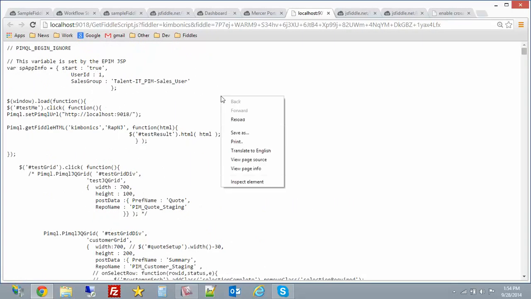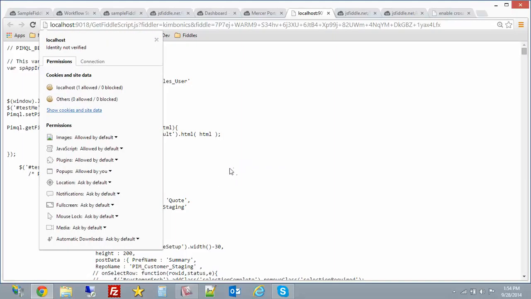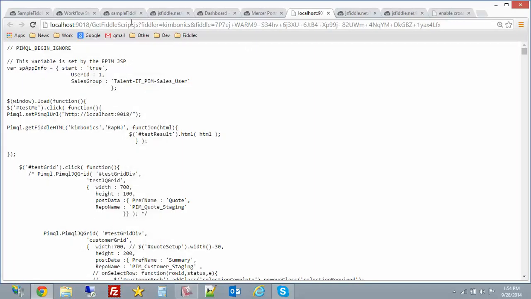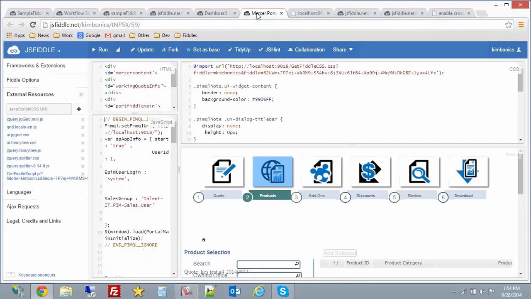I guess if I went in here and said page info, let's see here. Well, anyway, this is JavaScript, and it returns as JavaScript, so my fiddles can use it. Okay.